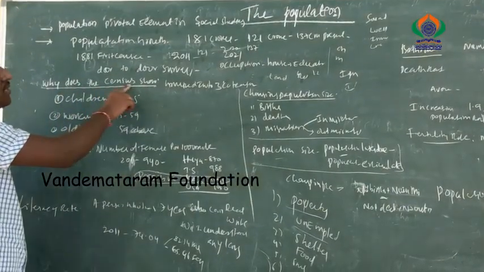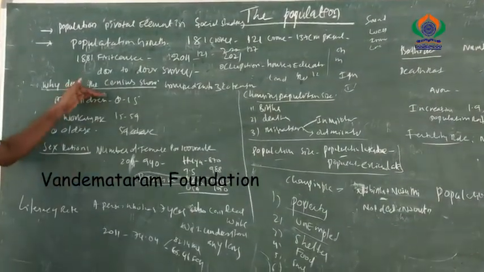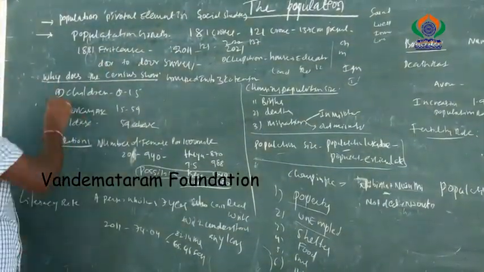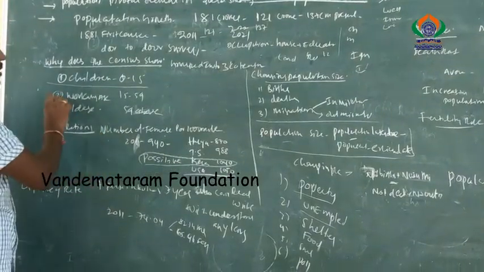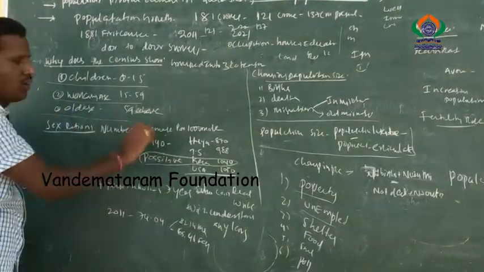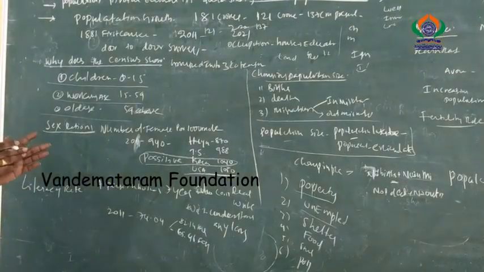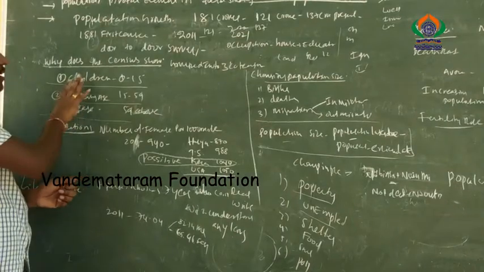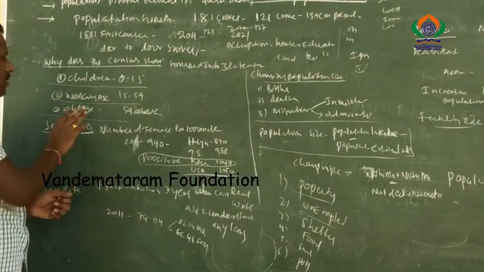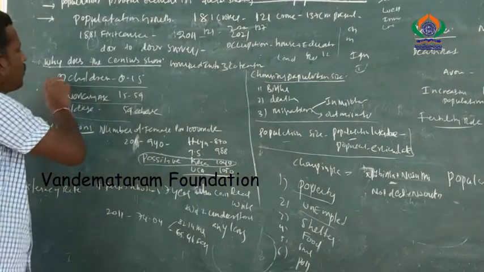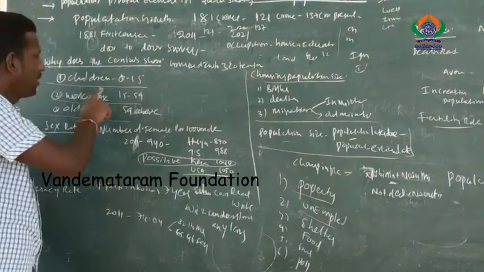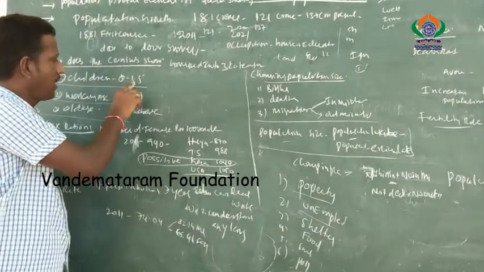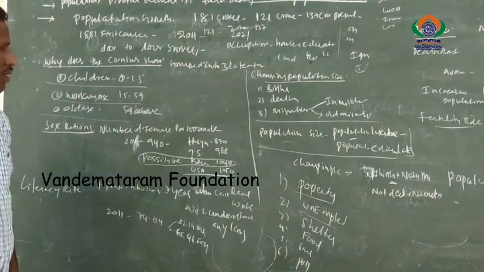Next, what does the census show? The census shows the categorization of people in India into three categories: one is children, second is working age, and third is old age. The entire Indian nation, or any other nation's people, are categorized under these three areas. Generally who is considered a child? Those who are aged 0 to 15 are treated as children.